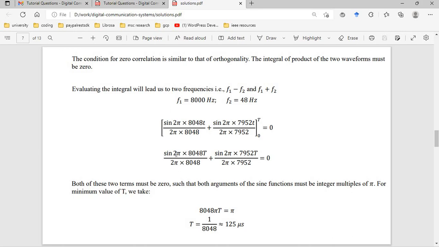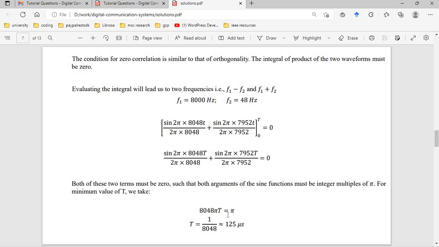Now, if we inspect this equation carefully, we will realize that the only way this sum can be 0 is if both of these numerators are 0. And the only way that can happen is if both of these are integer multiples of pi, like n pi, because we know sine of n pi is always equal to 0. So 2 pi times 8048T and 2 pi times 7952T must both be equal to n pi. And if we say, for example, the simplest case where n is 1, then